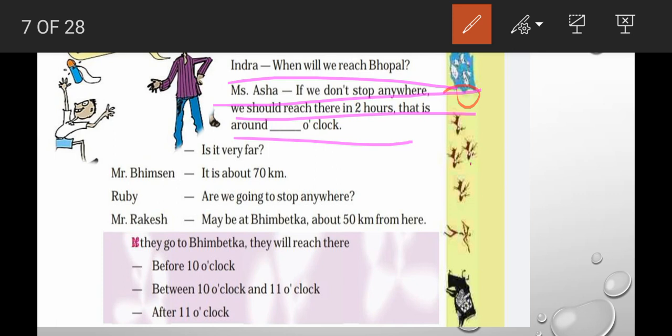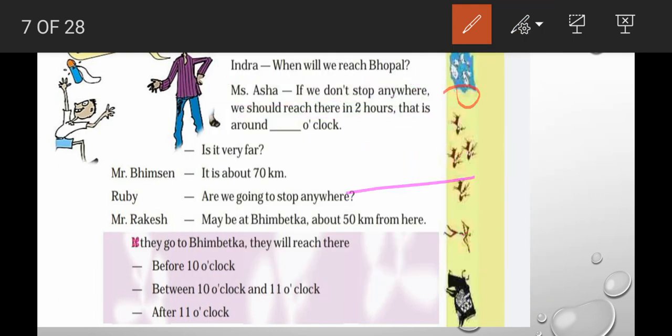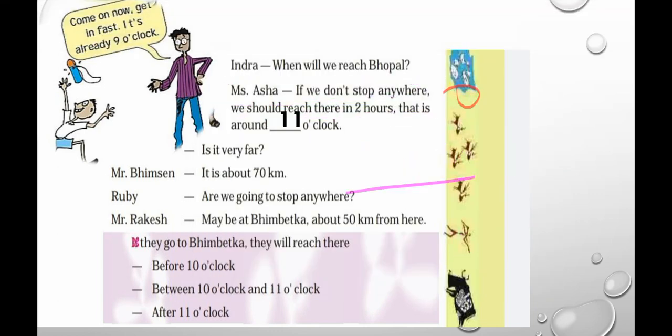That is, they are starting at 9. So they will reach in 2 hours. That means, at what time will they reach? 9 plus 2. That is 11 o'clock. After 9, 10, 11. They will reach by 11 o'clock. Okay. So the next question comes.